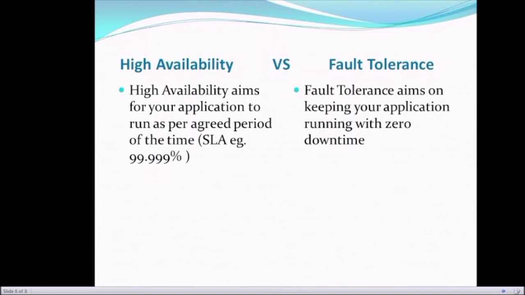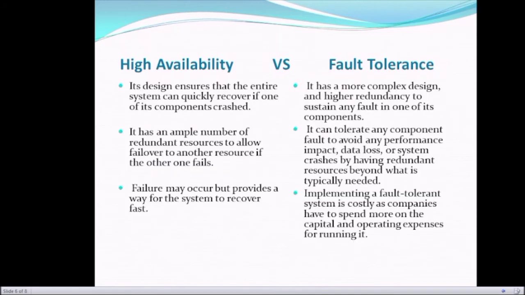You must be knowing that a cloud service provider offers a service level agreement that guarantees a certain level of availability as a percentage, like 99.99. And in case of fault tolerance, it aims at keeping your application running with zero downtime.